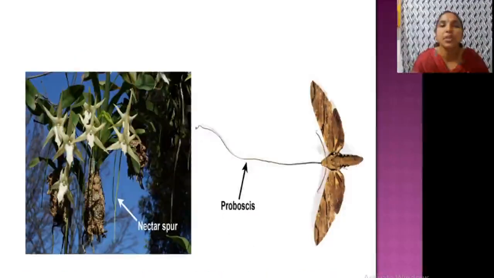Now, this is the plant. These are the green colored spurs. The spur is approximately 30 centimeter long. This is the orchid, and that spur contains nectar. And this is the proboscis of the hawk moth. See, the long proboscis by which it absorbs the nectar. Clear? So, for sucking nectar, it develops a long proboscis, and for getting the nectar released easier, its spur is also long.